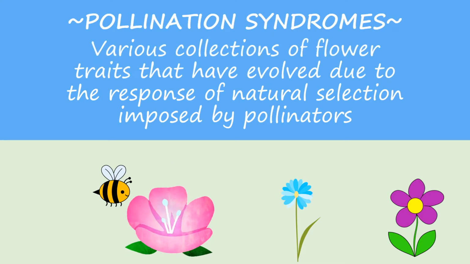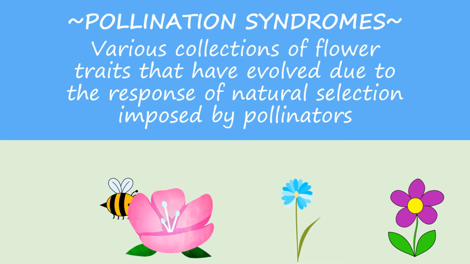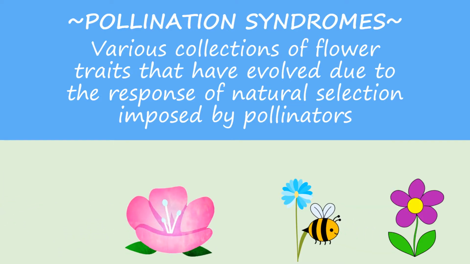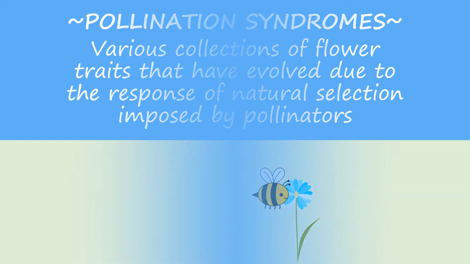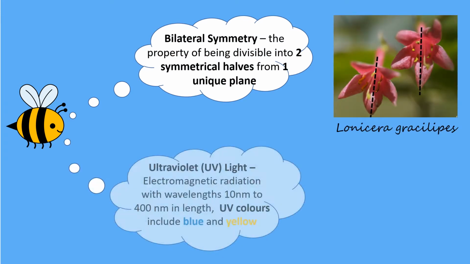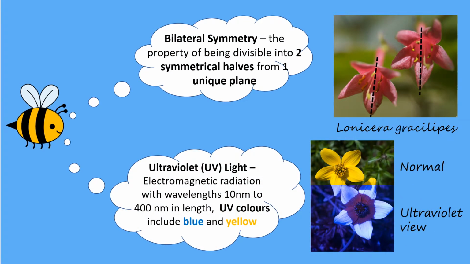This can be explained by pollination syndromes, which are various collections of flower traits that have evolved due to the response of natural selection imposed by pollinators, including bees. For example, pollination syndromes can be observed through the relationship between bees and flowers. Bees prefer bilateral symmetry and are attracted to ultraviolet colors, such as blue and yellow. Because flowers depend on bees to pollinate them, they have convergent selective pressures to acquire these traits to improve the likelihood of their pollination.